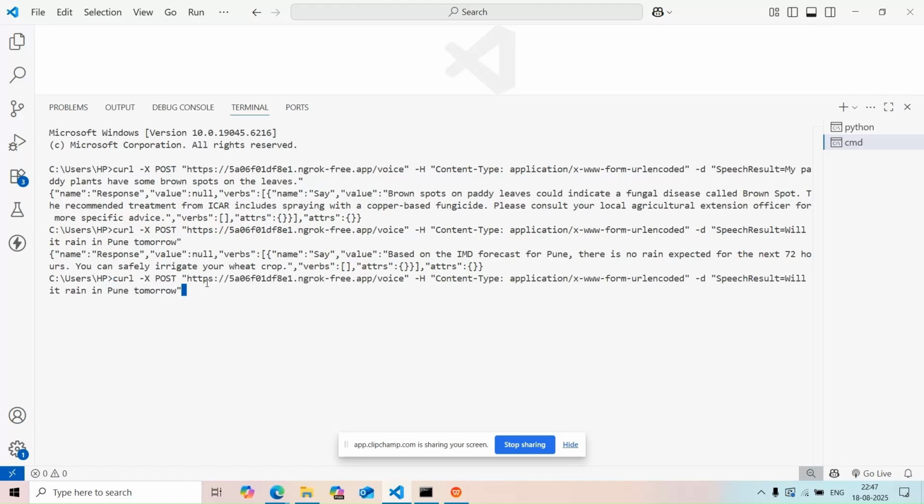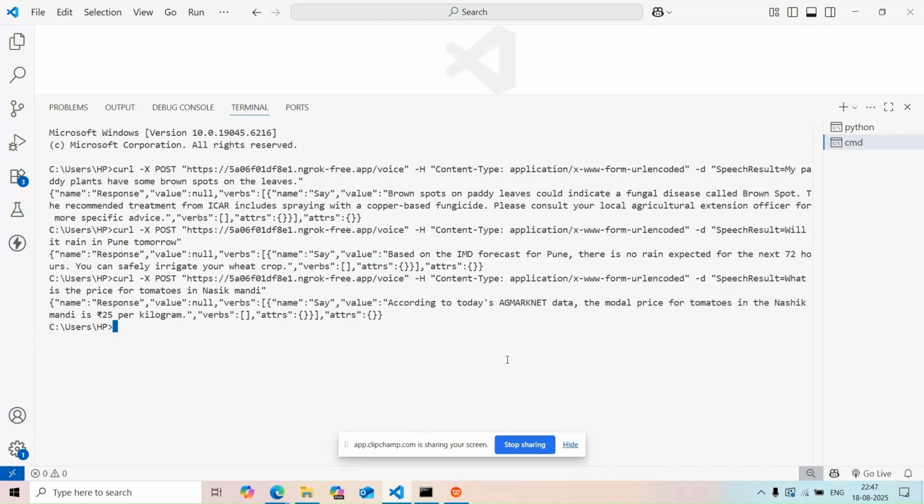Now he wants to ask something else, like, what is the price for tomatoes in Nasik Mandi? And this is the answer. According to today's ag market data, the modal price for tomatoes in the Nasik Mandi is rupees 25 per kilogram.